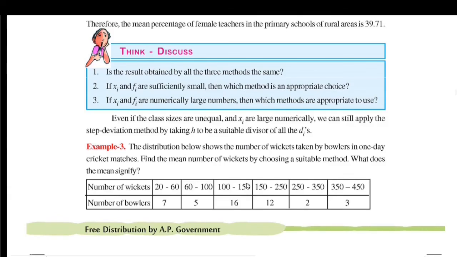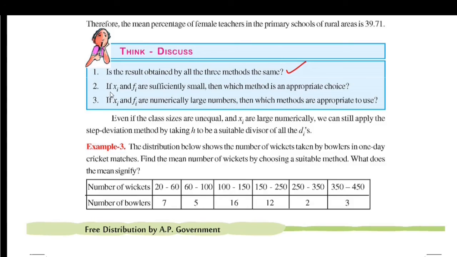Now let us see, think and discuss. Is the result obtained by all the three methods same? Yes, the result obtained by all the three methods, direct method, deviation method or assumed mean method, and the third method, step deviation method, is the same.